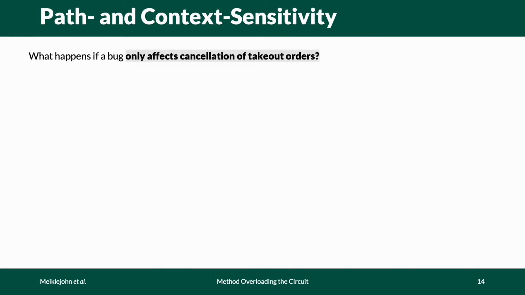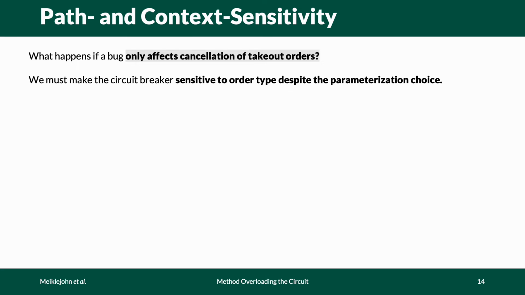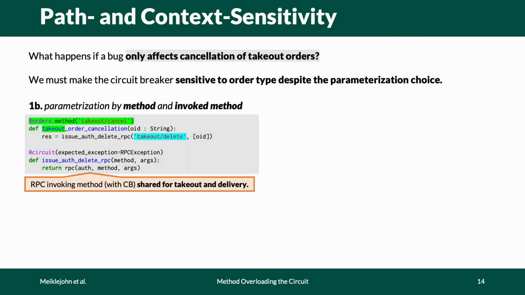The question we have to ask is what happens when the application has a bug that only affects the cancellation method for takeout orders. And to handle this properly, the circuit breaker must be sensitive to the order type. Now, in the case of parameterization by method, and the invoked RPC method that's used through a shared method for issuing the RPC, the only way to provide this is if the circuit breaker is sensitive to the RPC method that's been invoked, or the method it's invoking.